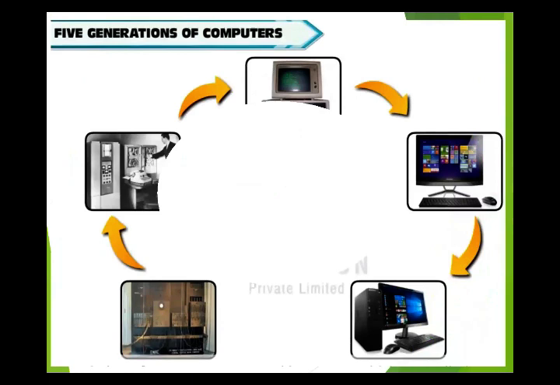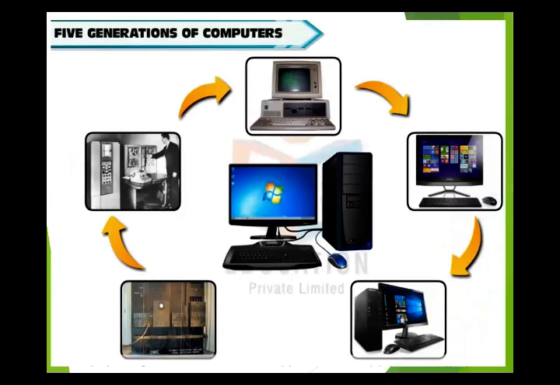Evolution means generation. The evolution of the computer occurred in different stages, which are called generations. There are 5 generations that we have identified, starting from the most primitive, as you see here, to the most advanced. Primitive means early in the age.